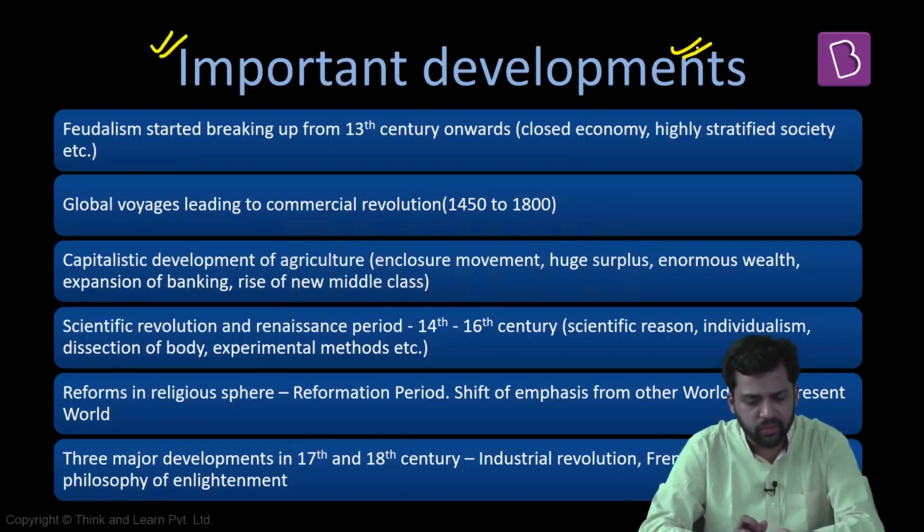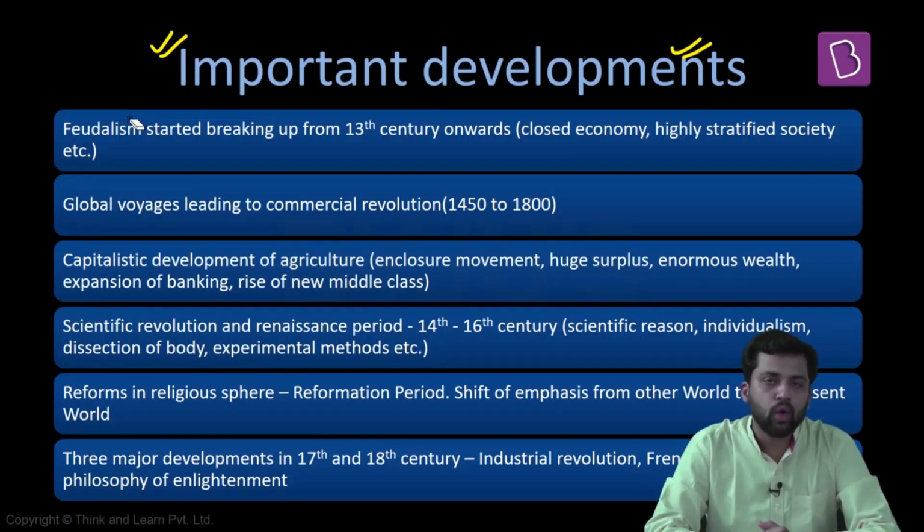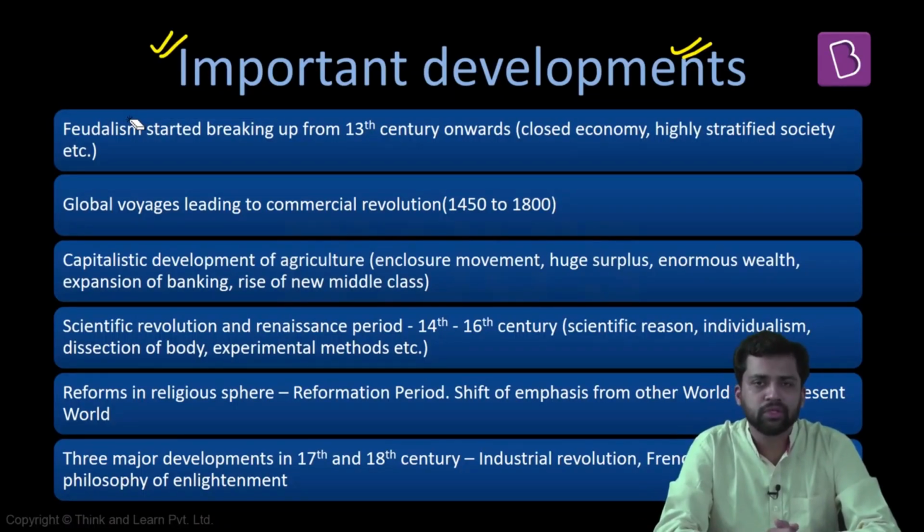And also, among these, we'll come across some terms, and we will discuss these terms in detail as well. What kind of society was prevalent at that point of time? Now, the society at that point of time was characterized by feudalism. What is feudalism? The society is stratified on the basis of some status groups. The society had basically two classes. One class was the feudal lords, and another class was the serfs.